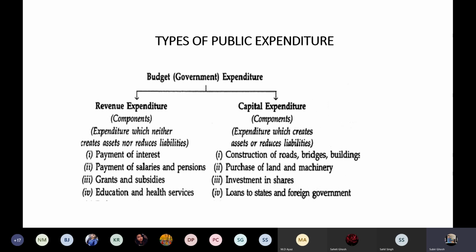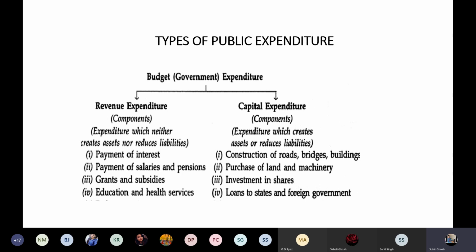Besides that, there are some expenditures like developmental expenditure and non-developmental expenditure. Developmental expenditure includes infrastructure, agriculture, etc. Non-developmental includes public administration. But whether those are developmental or non-developmental expenditure, they can be categorized into either one of these two, mainly the revenue expenditure. That is why here in my distinction I have made only two. It would be easier for you to understand or to write in the examination the heads of public expenditure, two types, revenue and the capital. In some books you might get four heads, but there are main two types of public expenditure.